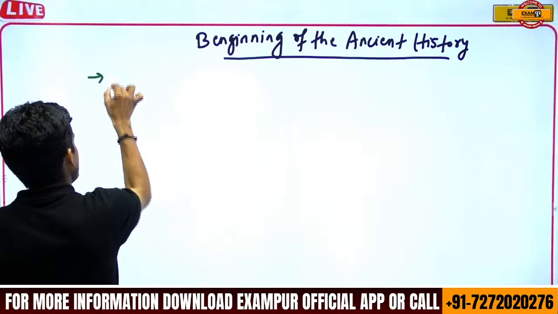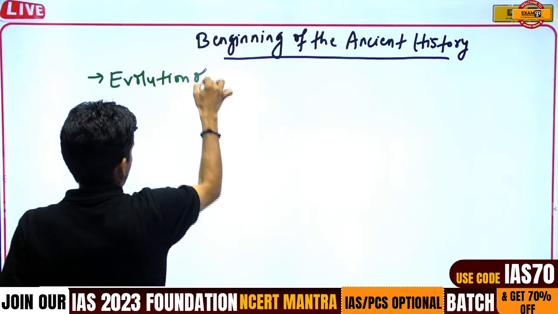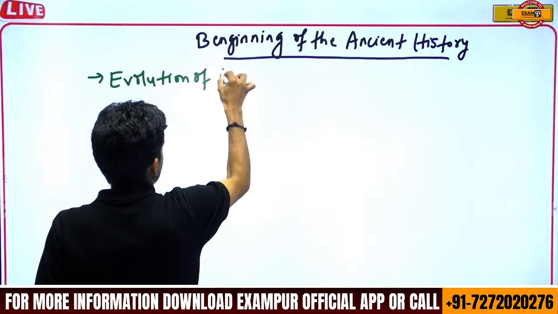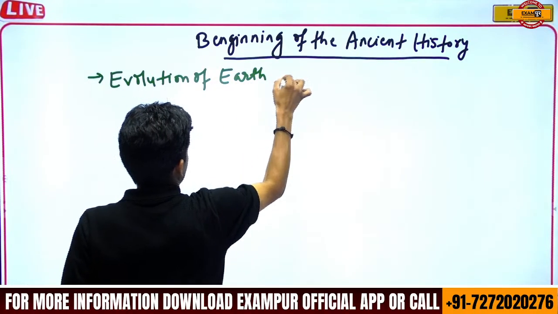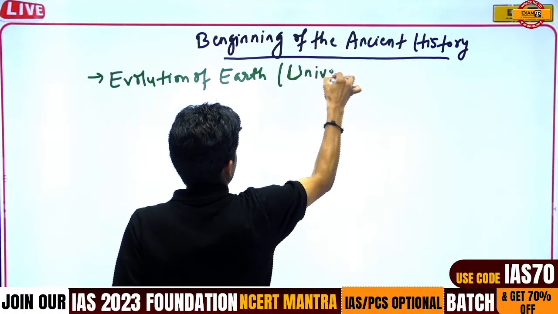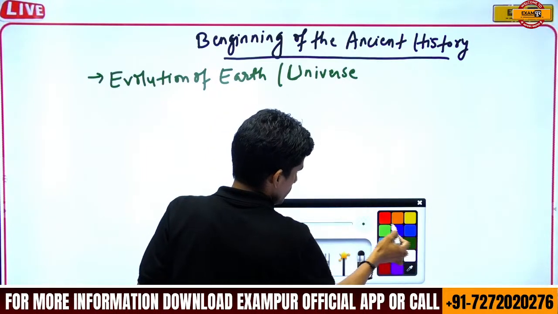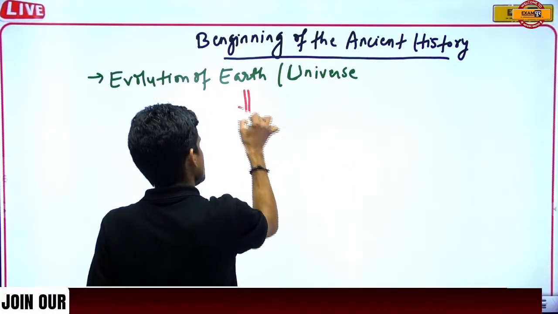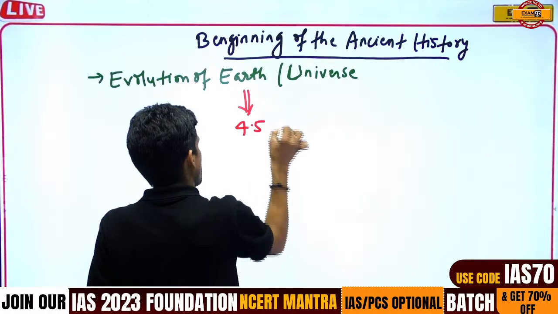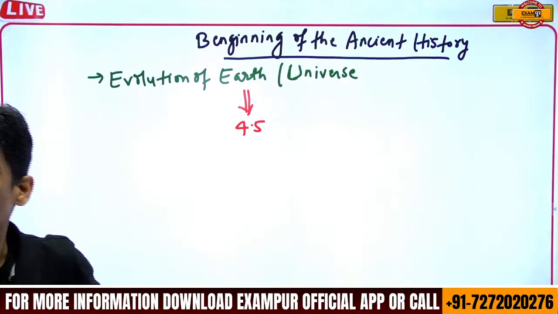The first thing is the evolution of the earth and universe.